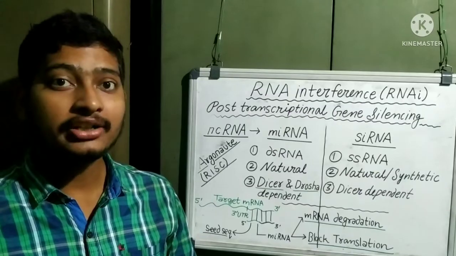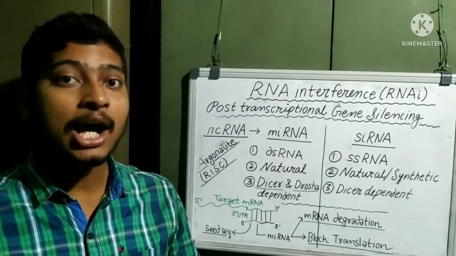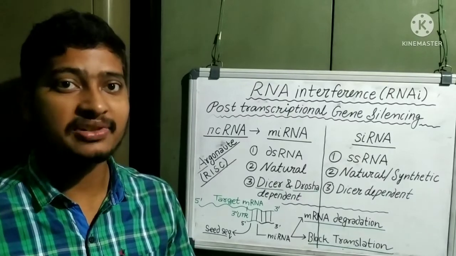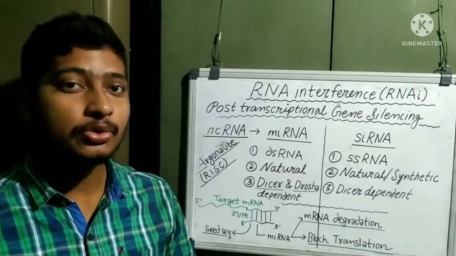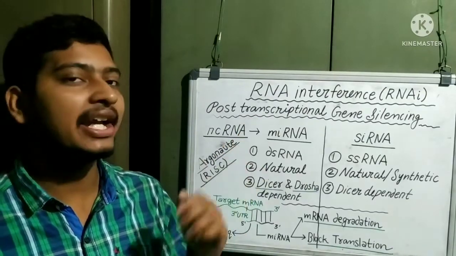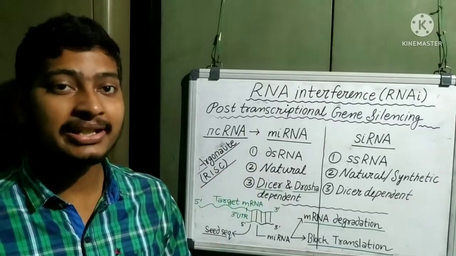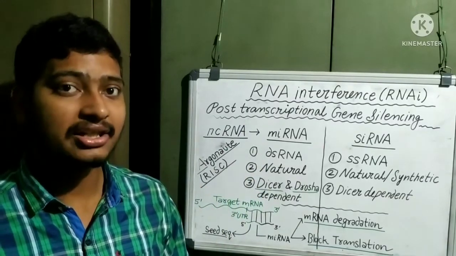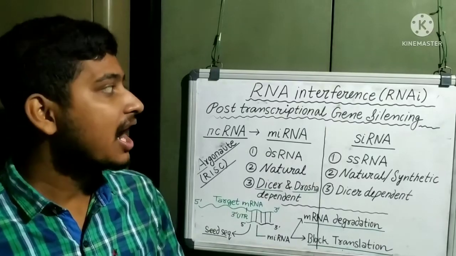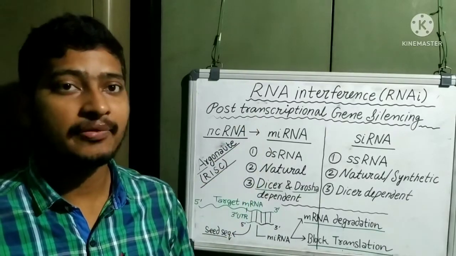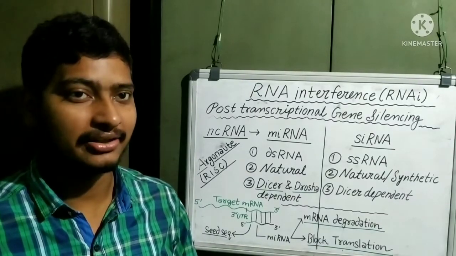Have you ever thought that plants do not have the immune system? Then how do they protect themselves from viral infection? Well, they do so by the process of RNA interference. RNA interference can be seen in plants, animals, fungi, and protists as well. RNA interference refers to post-transcriptional gene silencing.